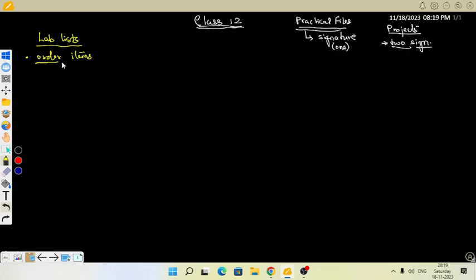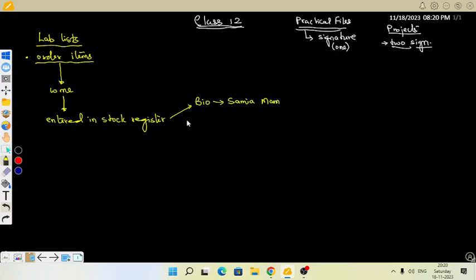When these items come to the lab, the first thing is that they should be entered into the stock register. While entering, for bio, Samia ma'am will help in entering into the stock register, and I will also be there, inshallah. Next, for chemistry, Naseem sir, and for physics, Masood sir will be there.